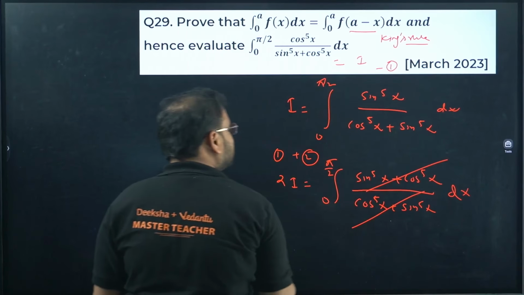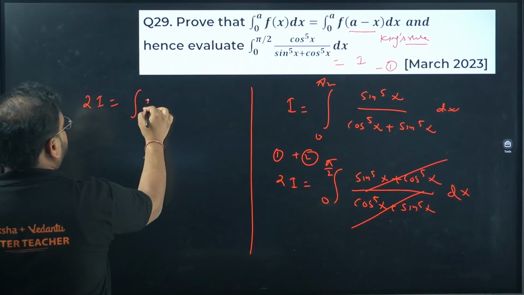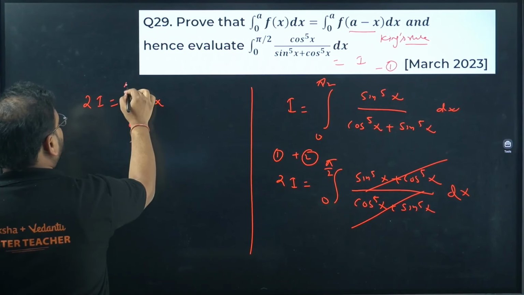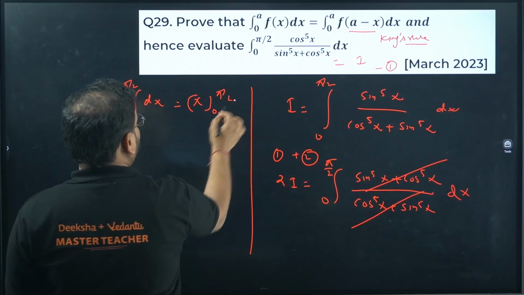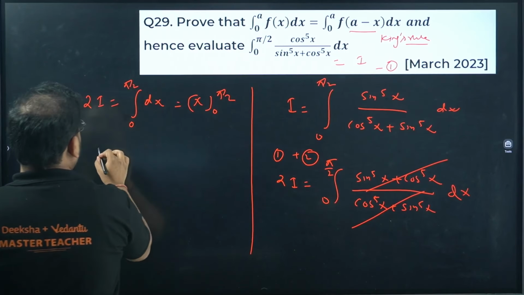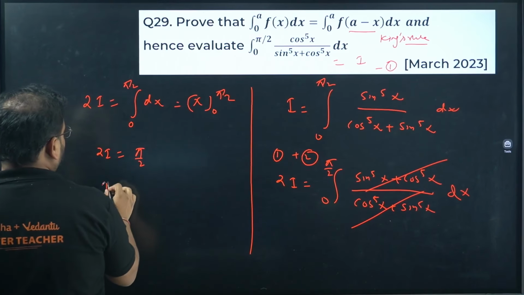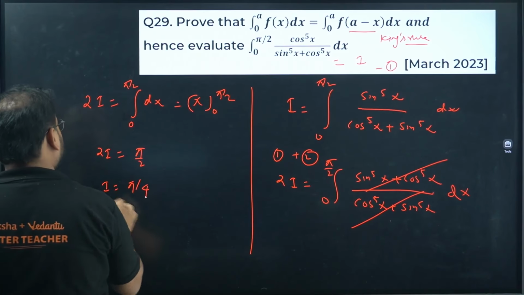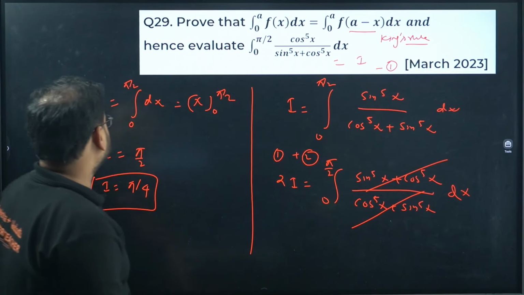This whole thing is cancelled. So twice of I equals to integration of dx 0 to pi by 2, which is x from 0 to pi by 2, which is 2I equals to pi by 2 minus 0, which is pi by 2. I is pi by 4.